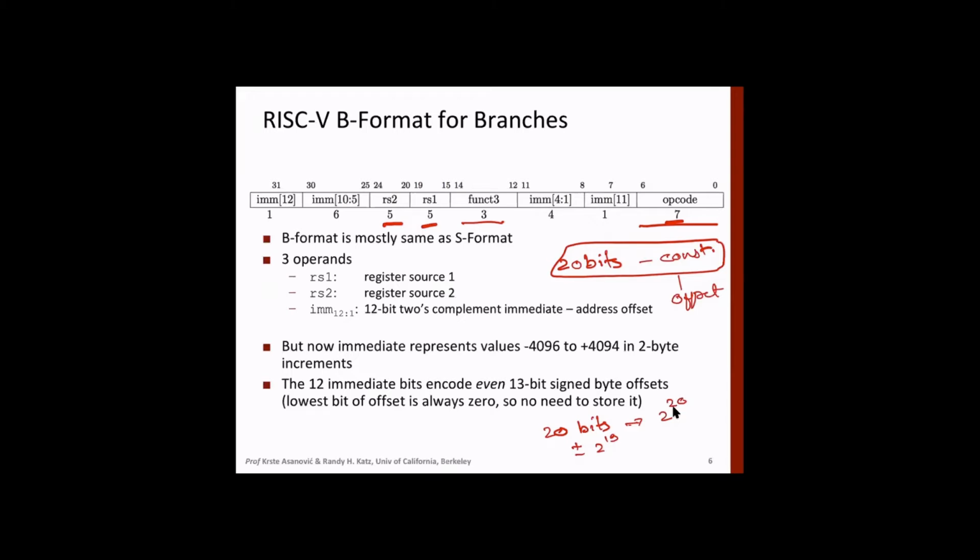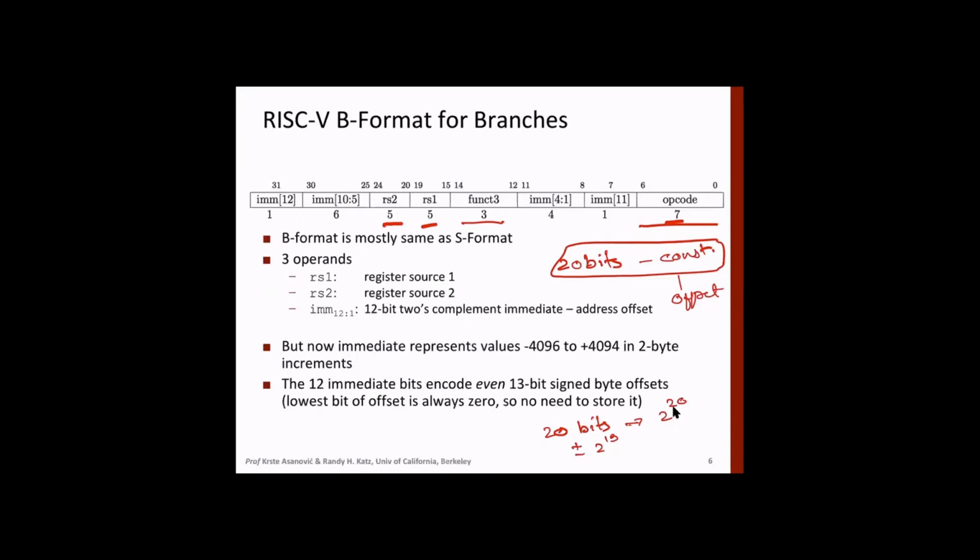When we have 20 bits of offset, we can jump to 2 raised to the power 20 locations if it's unsigned. Otherwise, you can go from minus 2 raised to the power 19 up to plus 2 raised to the power 19 locations. Any doubt about it?